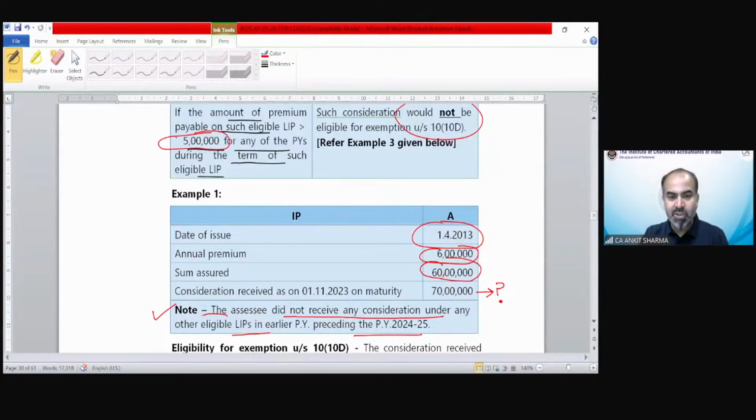Eligible LIPs means those LIPs that have been issued on or after 1st April 2023. So this is the name of those policies issued on or after 1st April 2023 in these examples. So is it going to be exempted, students, or taxable? And what is the reason behind it?